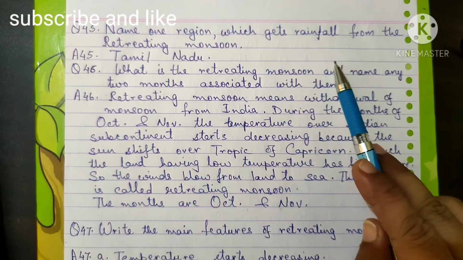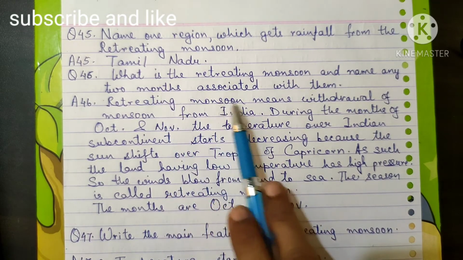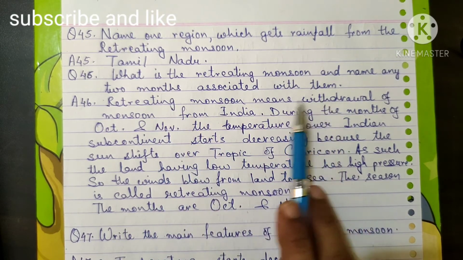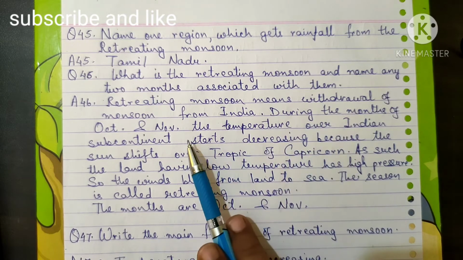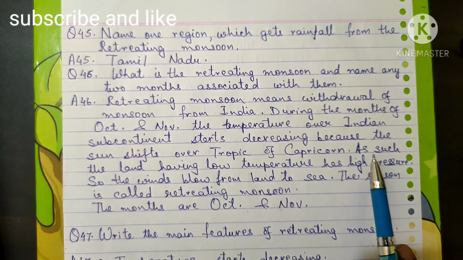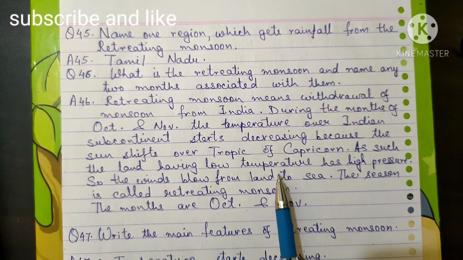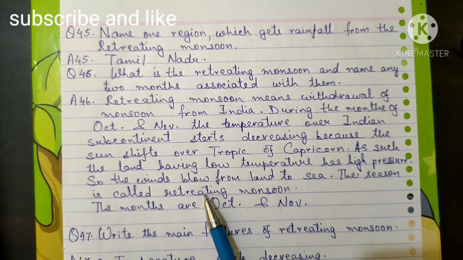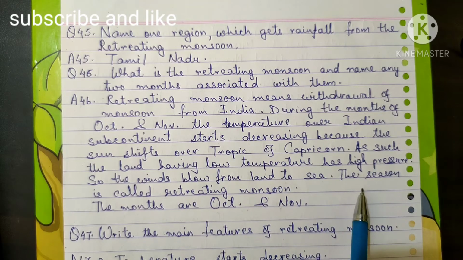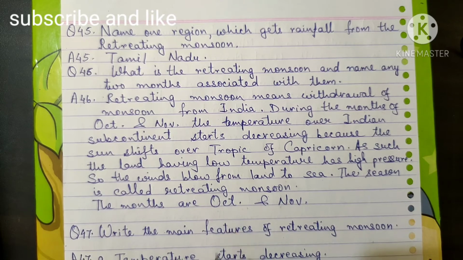Name one region which gets rainfall from retreating monsoon, that is Tamil Nadu. What is the retreating monsoon, and name any 2 months associated with it? Retreating monsoon means withdrawal of monsoon from India. During the months of October and November, the temperature over the Indian subcontinent starts decreasing because the sun shifts over the Tropic of Capricorn. As such, the land having low temperature has high pressure, so the winds blow from land to sea. The season is called retreating monsoon and the months are October and November.